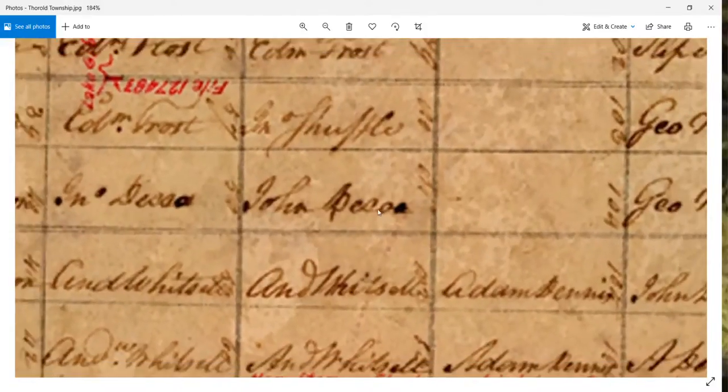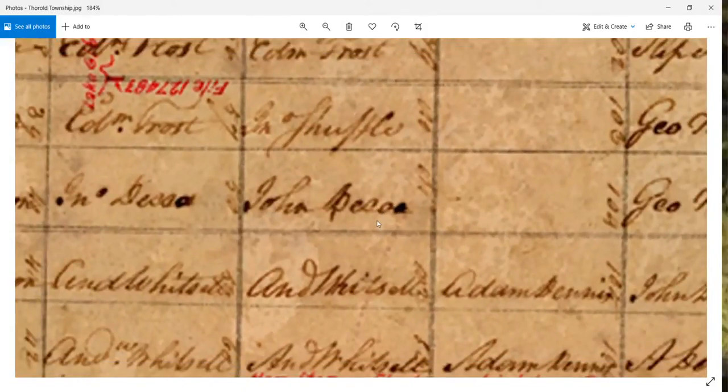So John DeQ, again, DeQ is one of those names that it's written over here as well. DeQ can be DECEW, DECOW, and I think on the township papers it was DECUE. So again, it's just a spelling thing, okay?